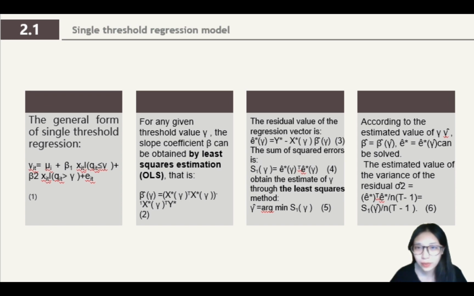And this part is talking about the single threshold regression model. Function 1 is the general form of single threshold regression, and the slope coefficient beta can be obtained by least squares estimation. So this is function 2. And we can get delta squared from function 6.